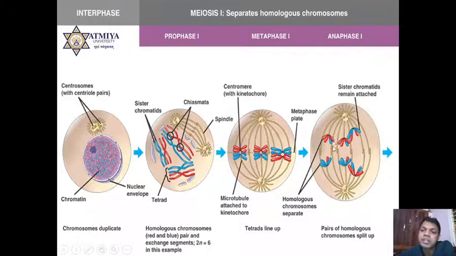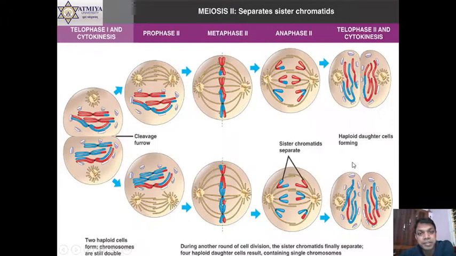In anaphase, now chromosomes are separated. So there is a big difference between mitosis and meiosis: in anaphase 1 you can see separation of chromosomes, whereas in mitosis you can see separation of chromatids. Then telophase 1 and cytokinesis will be there, where again cell division occurs.